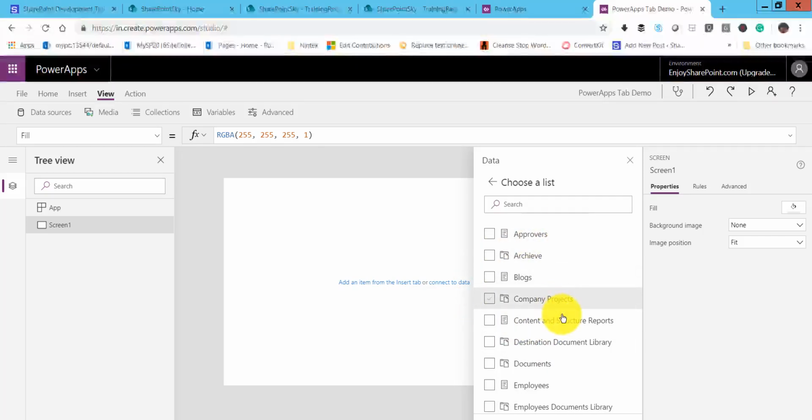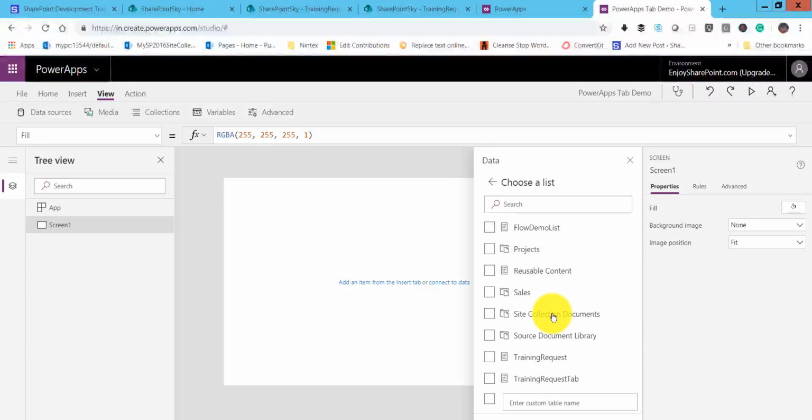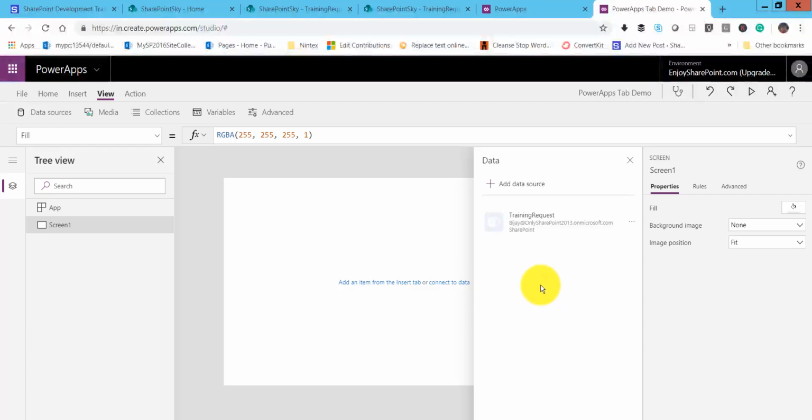You can see now we will first create the data connection. So basically we need to select the lists. If you see here, the list names are training request and training request tab. So I'll select both and then click on Connect. At the bottom the Connect button is there, so click on Connect. Once you click on connect, you can see both the data connections got created. One is training request, another one is training request tab. The training request tab will be used for making the tab view of that form.